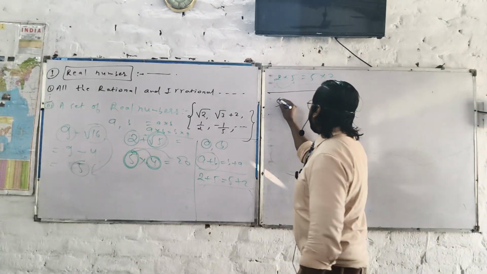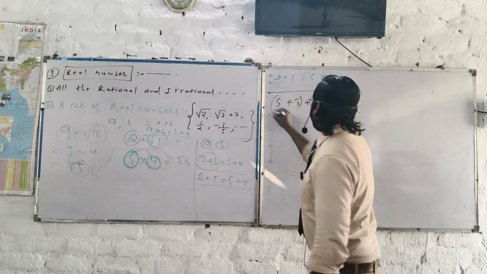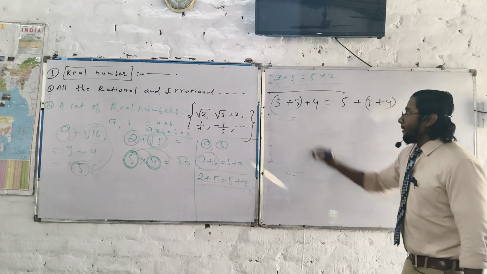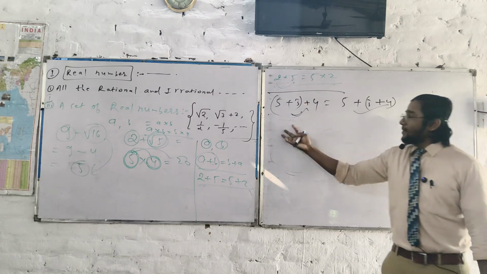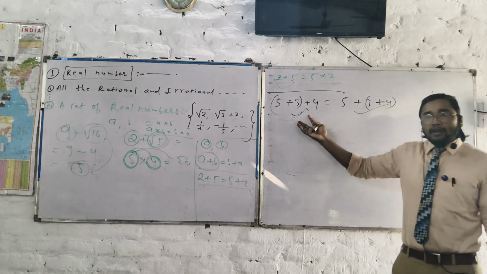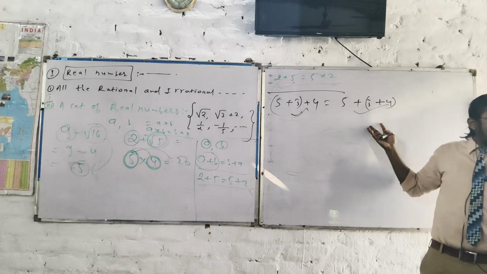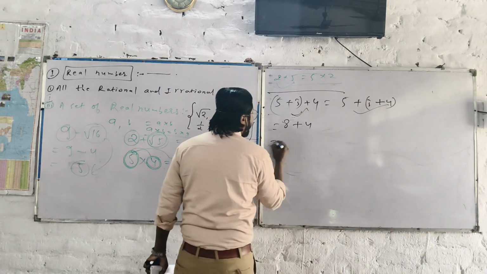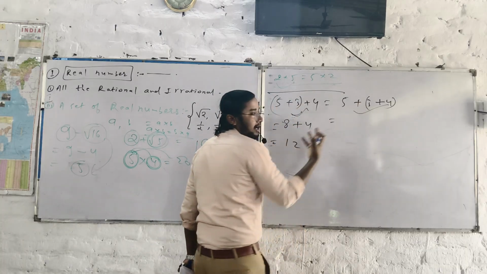Listen. For example, someone writes 5 plus 3 plus 4. I'll take the bracket here. So I can say 5 plus 3 plus 4, and I can take the bracket here, right? After adding, you will get the same answer, the LHS and the RHS. 5 plus 3, what will you get, guys? 8. Just try the board maths now.